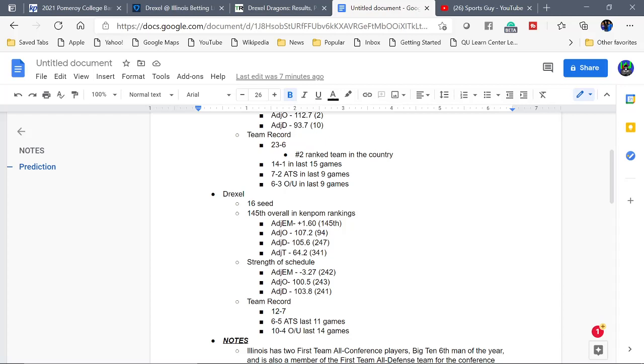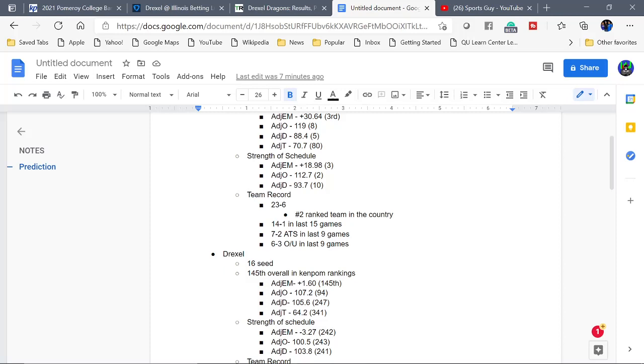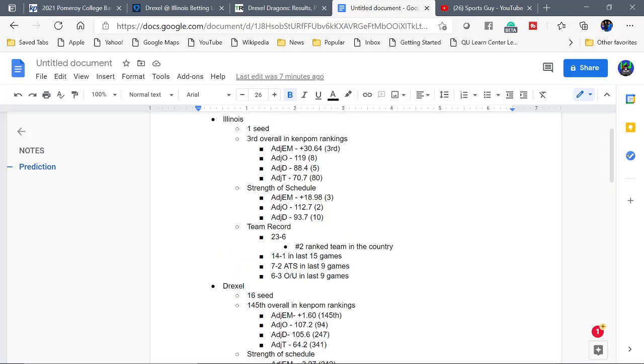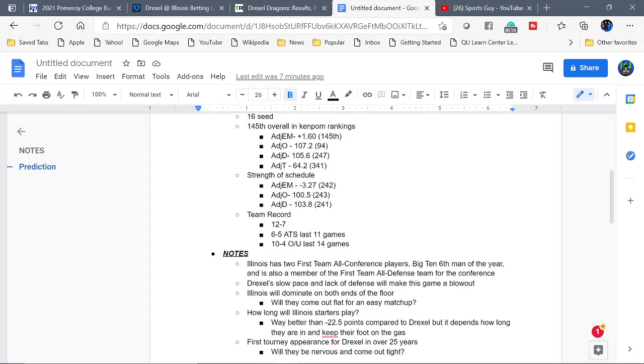So, like I said, the strength of schedule was not very good compared to Illinois, where they played great teams all year long and still put up top 10 numbers up here, all right? Team record for Drexel: 12-7, 6-5 against the spread in the last 11 games, 10-4 over/under in the last 14 games. Okay, just a couple of notes here that I wanted to get out there before I got into the prediction.